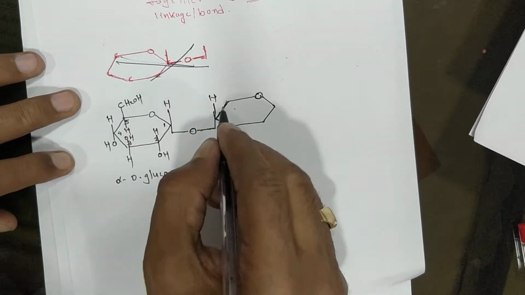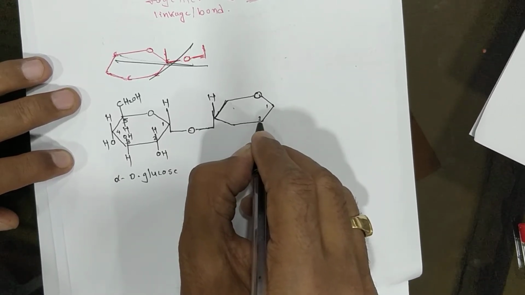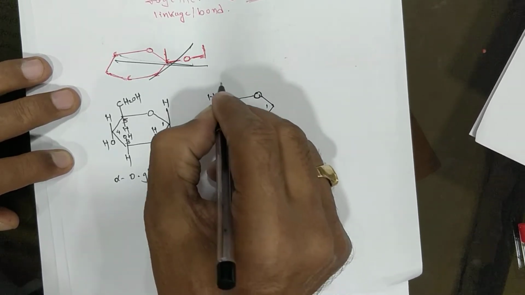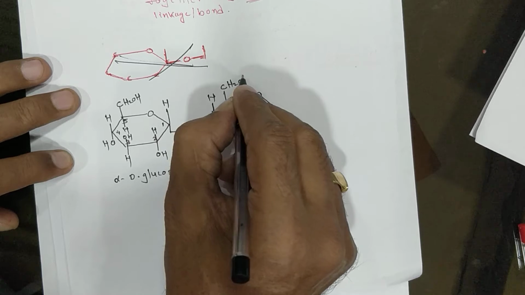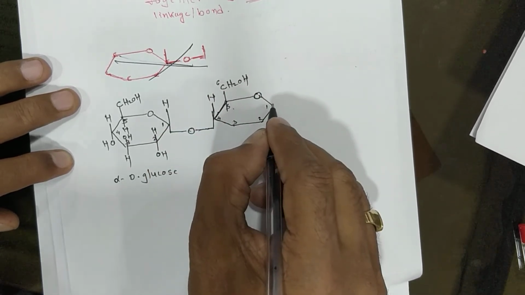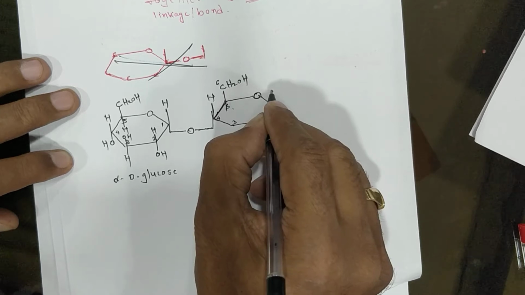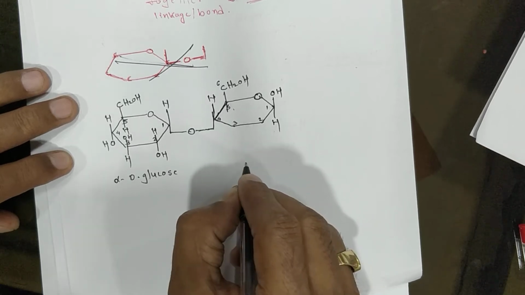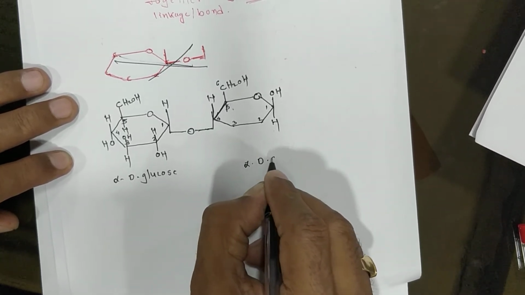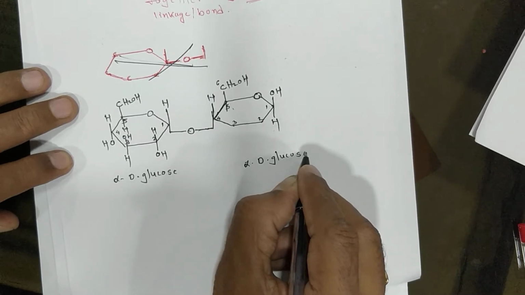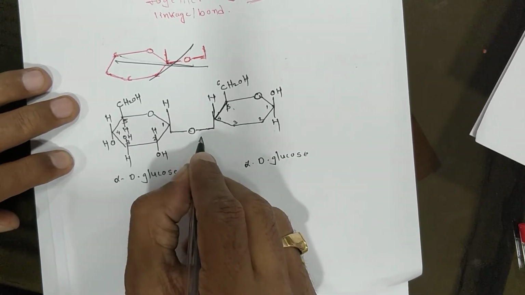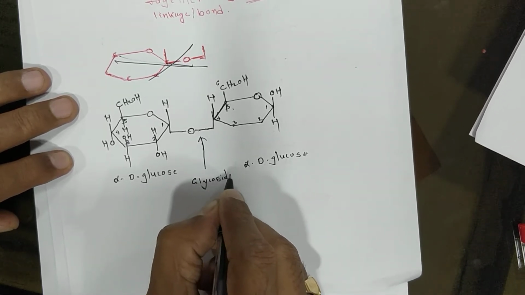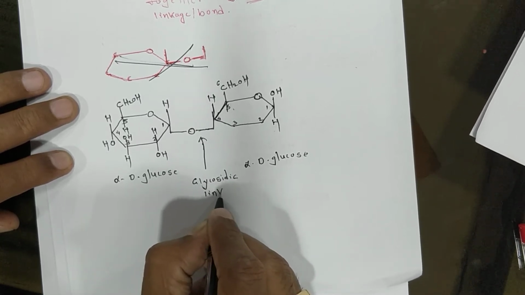glucose. Now similarly here give the numbers 1, 2, 3, 4, 5, 6, CH2OH, number 6. Now here is alpha D glucose, and that linkage is called the glycosidic linkage.